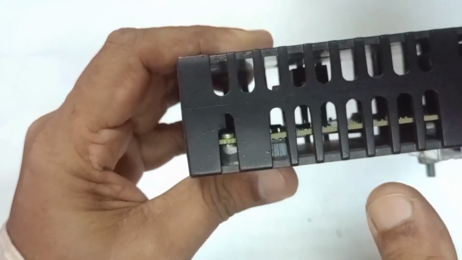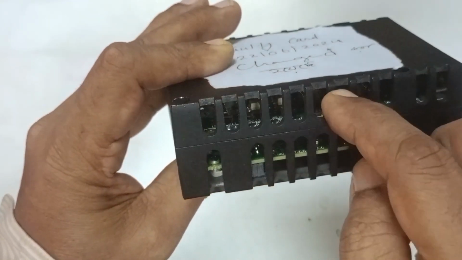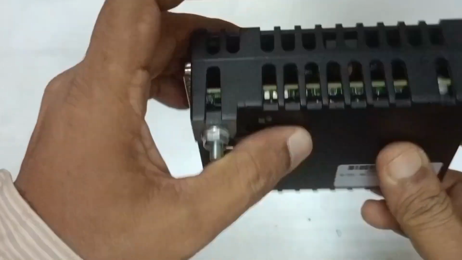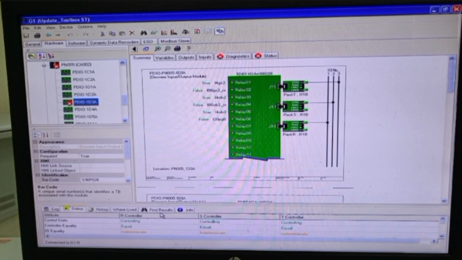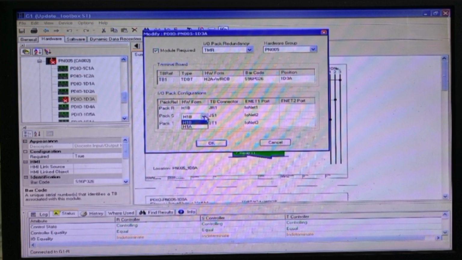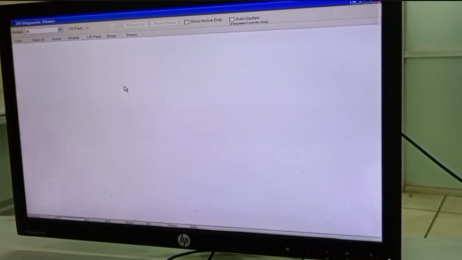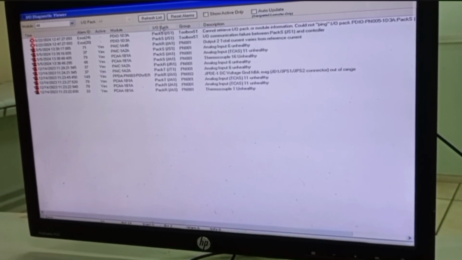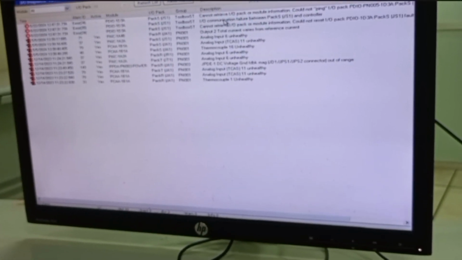Here is the two layer card. You see inside, this is one layer and this is another one. From the server unit, at first we have to find out which card is damaged. Then we have to replace that one. So to identify the damaged card, we have to check the alarms, and after finding the alarm, we will change this card from the panel.